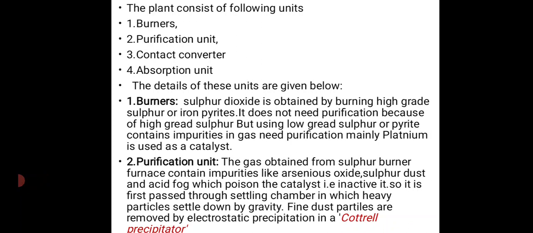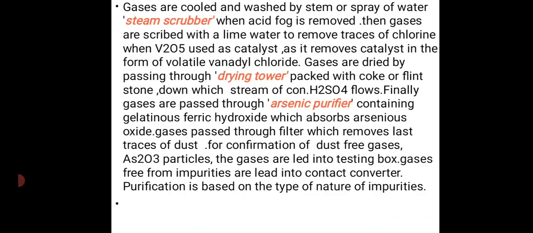Fine dust particles are removed by electrostatic precipitation in the Cottrell precipitator. Gases are cooled and washed by steam or spray of water, the steam scrubber, when acid fog is removed. The gases are scrubbed with lime water to remove traces of chlorine.